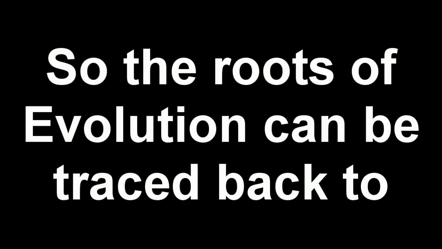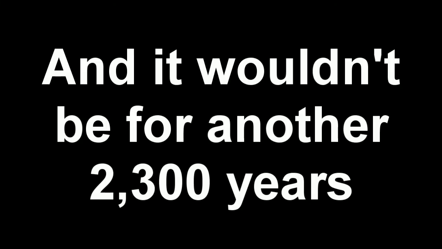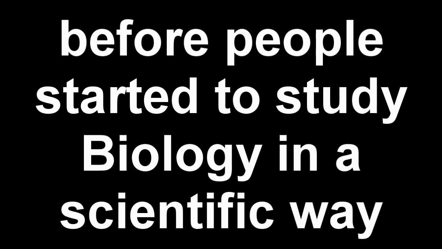Alright, so now it's time for a little bit of history. The roots of biology and evolution can be traced back to Greek philosopher Anaximander. He studied some of the fossils that were found in Greece, and he speculated on the origins of life. And it wouldn't be for another 2,300 years before people would start studying biology in a scientific manner.